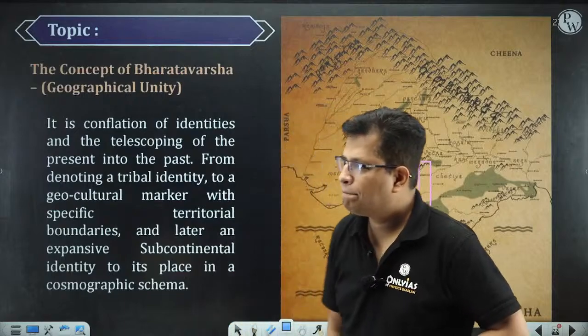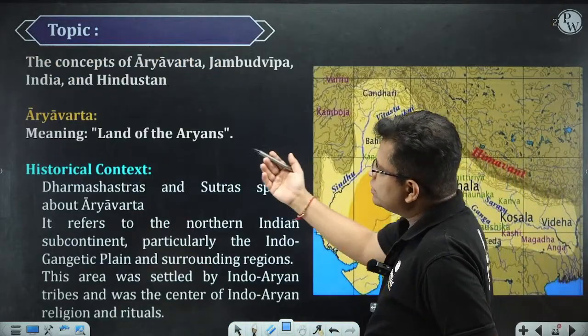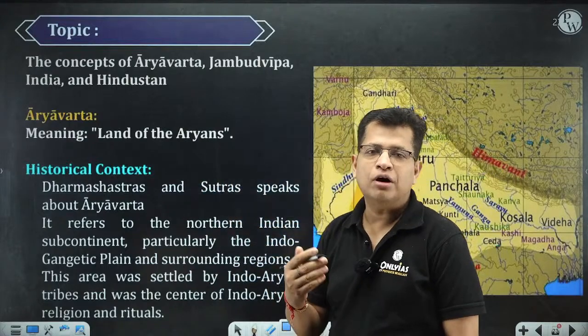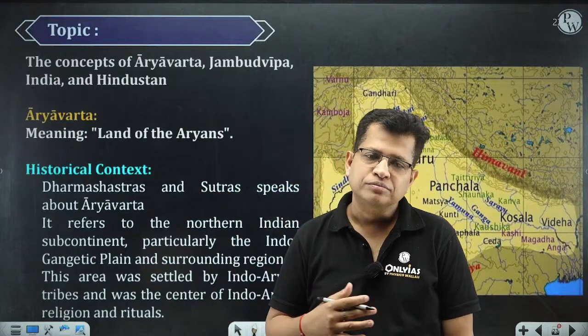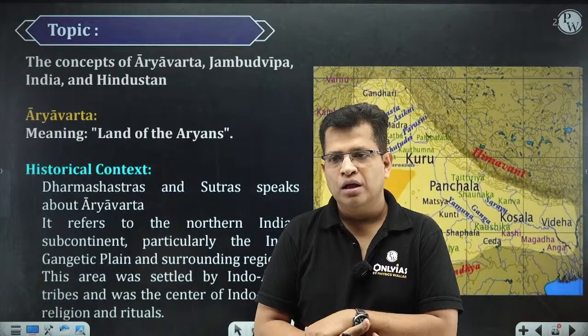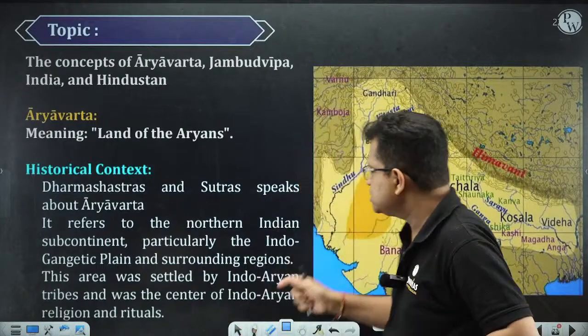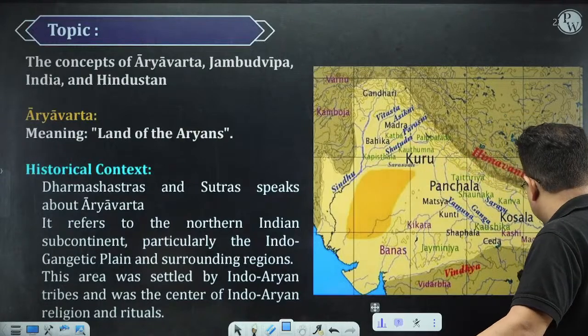Okay. So now, the concept of Aryavarta. This means land of Aryans. When Aryans came to India and settled in the Indo-Gangetic region, the entire north belt is known as Aryavarta. That is a cultural connotation. This part is called Aryavarta.